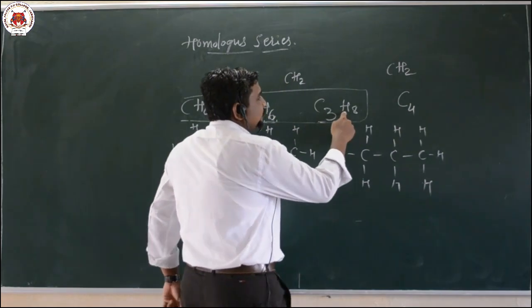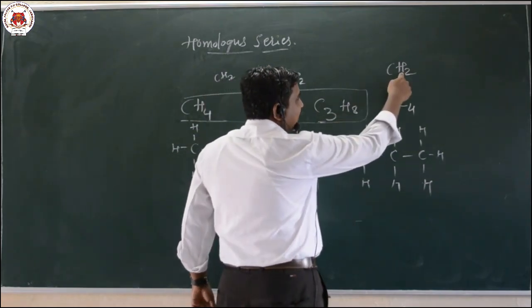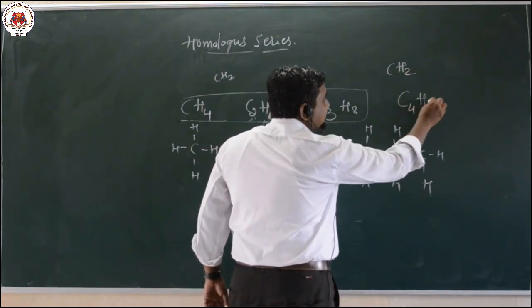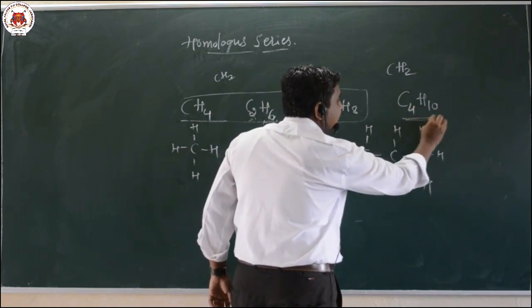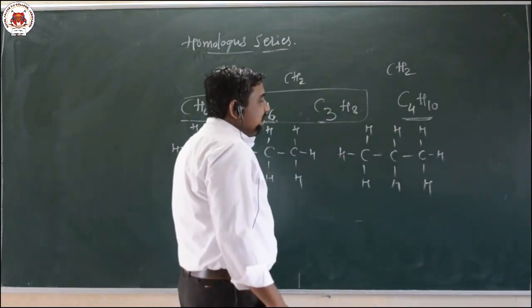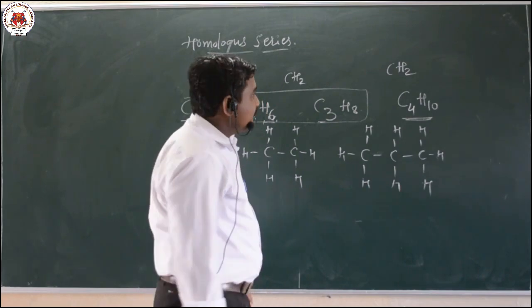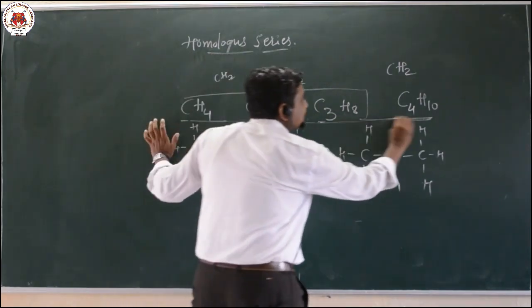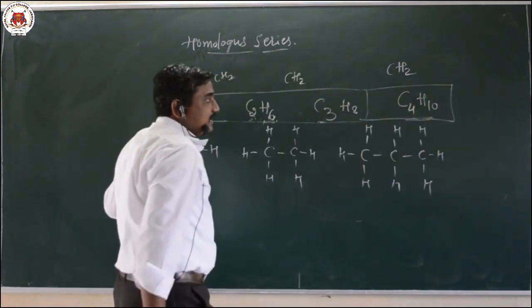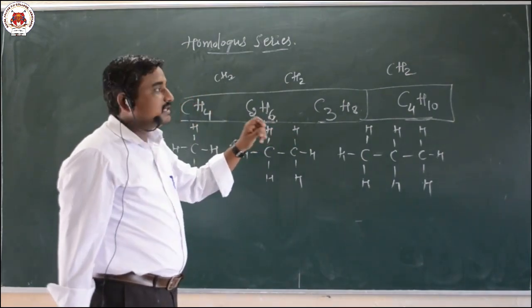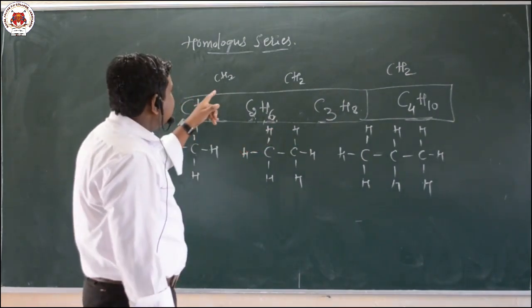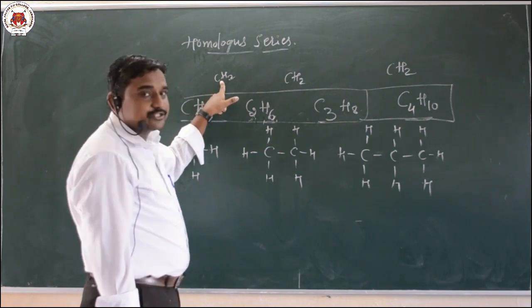And here we have 8 hydrogen atoms. Again, after addition of 2 hydrogen, that will become C4H12. So this is another member of the homologous series. Now these are the series which are structurally related, but the difference is that they differ by the CH2 group.